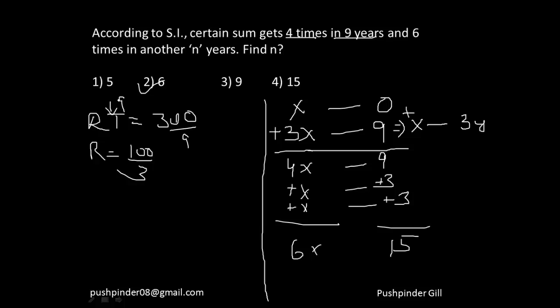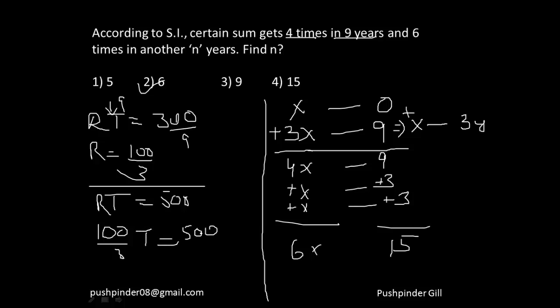And he's asking when it will become 6 times. So once it becomes 6 times, then R into T is equal to 500, because the money is becoming 6 times, and I know R is 100 by 3 into T is equal to 500. From here I get my T to be 15 years. So it is asking in another n years. So last time it was 9 years, now it is 15 years. That means in another 6 years it will become 6 times of itself. Fine. So I hope everyone is understanding this question over here, right?